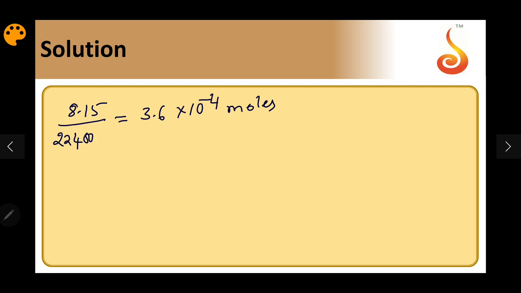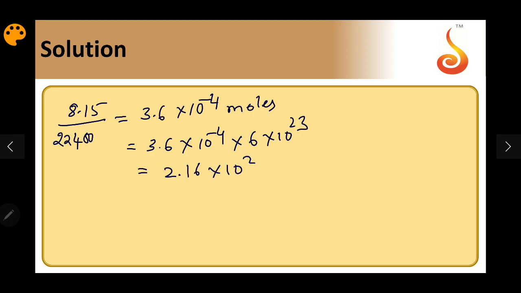And if I multiply this by Avogadro number, I'll take Avogadro number as 6 × 10^23, so 3.6 × 10^-4 into 6 × 10^23. So this comes to be 2.16 × 10^20 molecules. This many molecules have been adsorbed on 1 gram of the adsorbent.